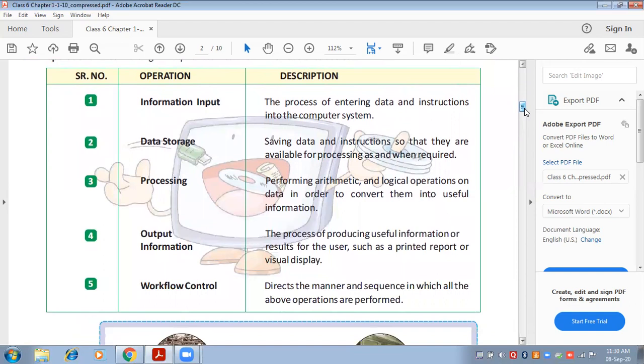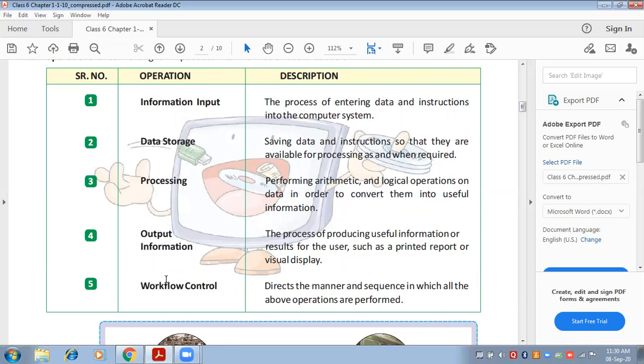Now, what is the flow of information inside the computer? First, we have to put the information inside the computer. That is known as input. If I want the computer to do a calculation for me, then I have to put the input first. Then the computer will decide whether it has to be stored in the memory directly or processed first. Suppose I have given two numbers to the computer to multiply. First it will store them in the memory, then process that information, meaning multiply those two numbers, and after multiplying them it will give me the output.